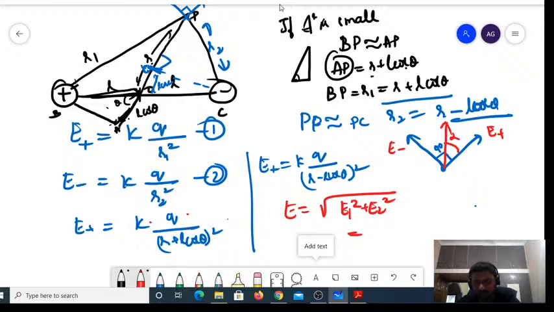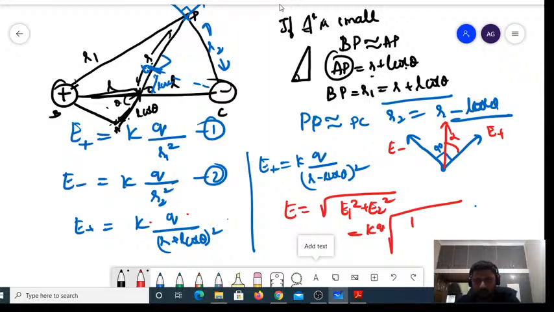If I take out K square Q square common, it is outside the root, so K into Q is outside the root.